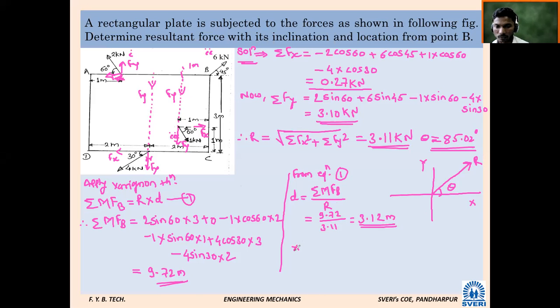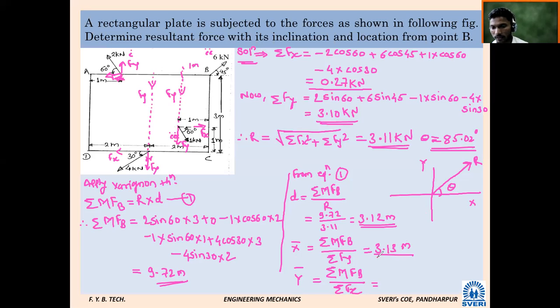Calculate X, or the X intercept. X is equal to the summation of moments due to all forces at point B divided by the summation of Fy. Calculate this, and lastly you can calculate the summation of moments due to Fx. 3.13 is the correct answer.